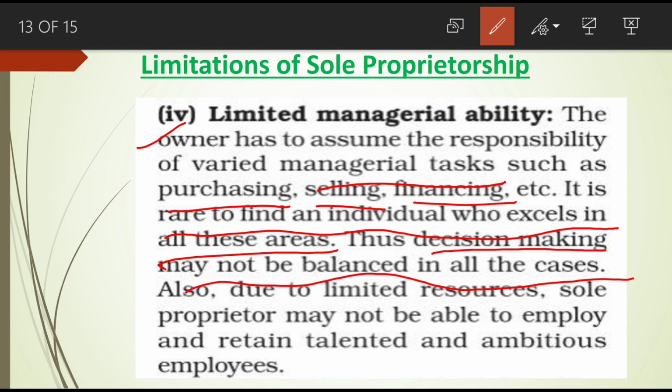Also, due to limited resources, a sole proprietor may not be able to employ or retain talented and ambitious employees. Due to this lack of money or lack of resources, he can't appoint an expert person in his organization. So limited managerial ability is another limitation of a sole proprietorship business.